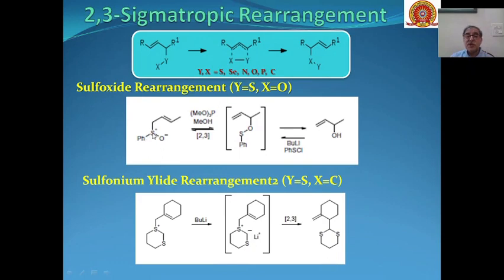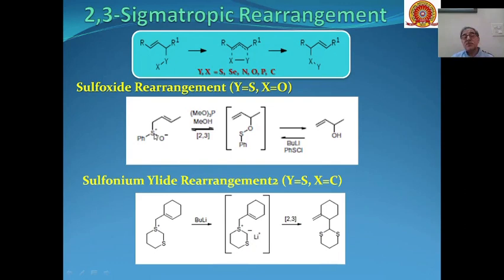Here you can see Y is sulfur, X is oxygen, and in the presence of trimethyl phosphite in methanol as the solvent, this undergoes a 2,3 sigmatropic shift, and these types of intermediates are formed, and these enols, in the presence of butyl lithium and phenyl sulfenyl chloride, can also change into such substrates which can be transformed into products through 2,3 sigmatropic rearrangements, which are called sulfoxide rearrangement because of this function.